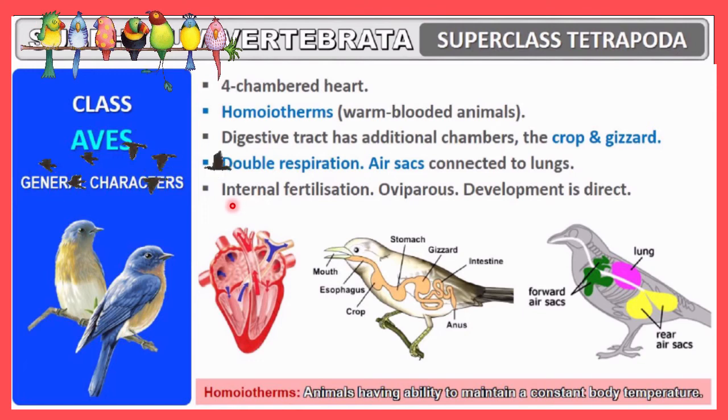The next feature you can see is internal fertilization. You will observe here oviparous, that means egg laying organisms. Development is direct, so you should remember development is direct. And here you can see one definition is given for the homeotherms, which we have already discussed. So let me repeat: animals having the ability to maintain a constant body temperature. You know very well in humans we maintain up to 37 degrees Celsius temperature, and because of that only we are homeotherms.